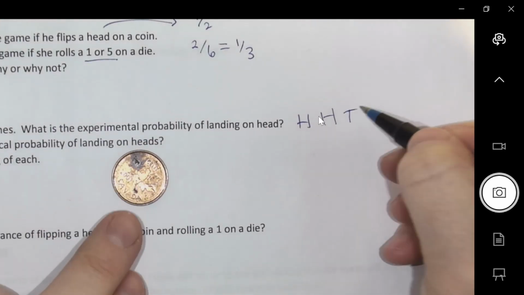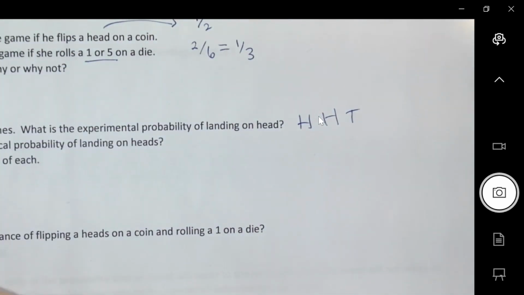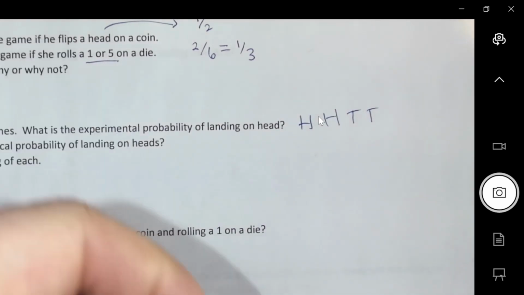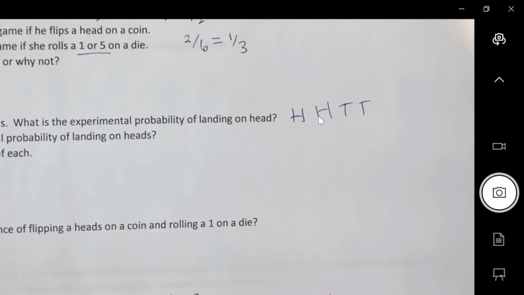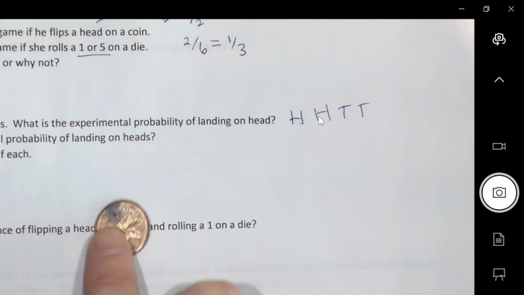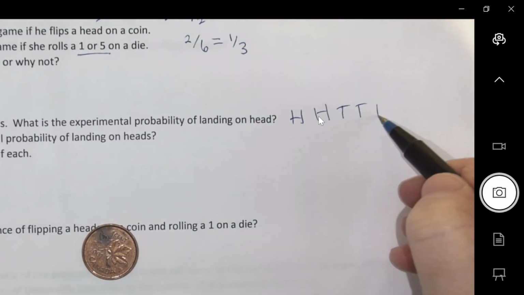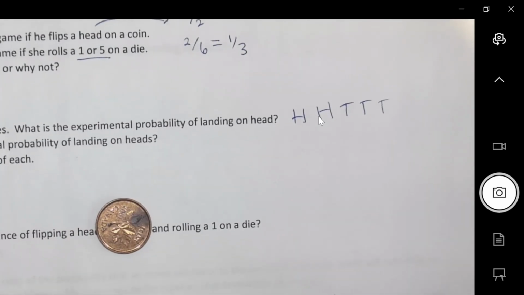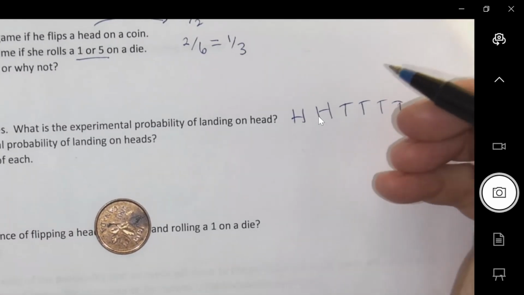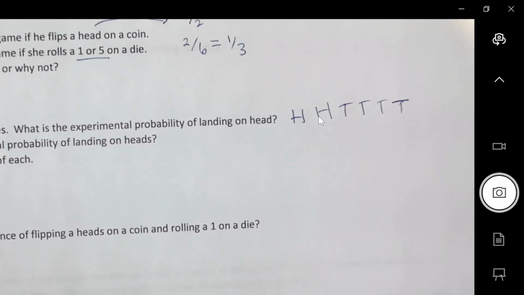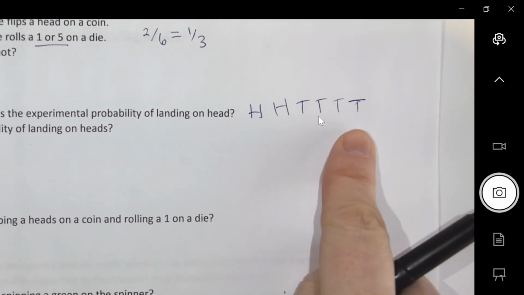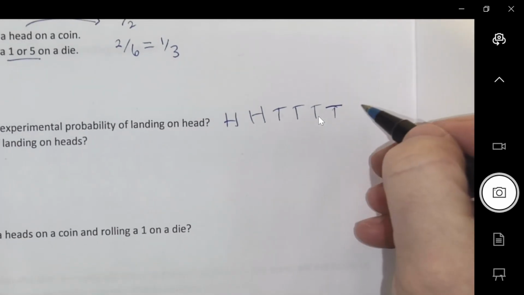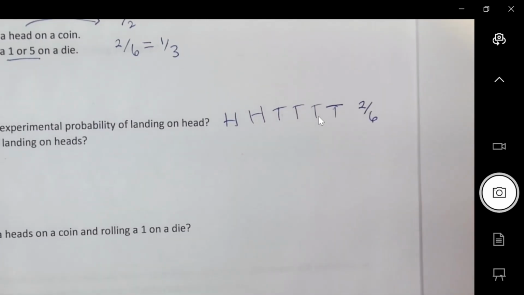Tail. Tail. Whoops, I didn't even flip it. Tail. And a tail. Okay, so out of my 6 flips, the probability that it landed on a head was 2 out of the 6 tries.